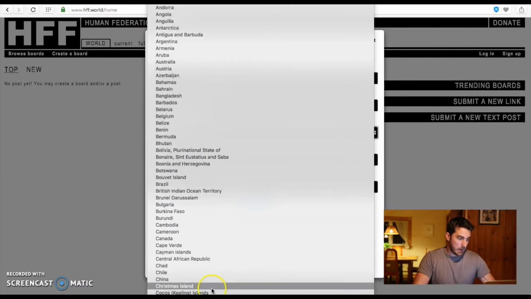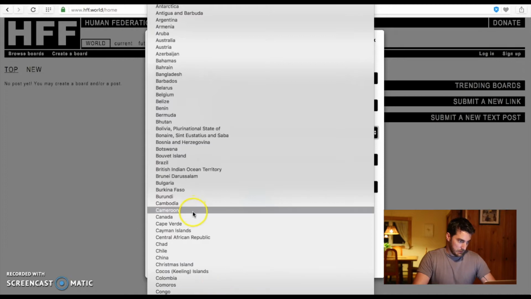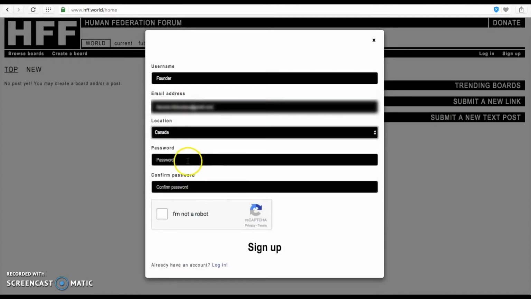I'm Canadian, so I will be choosing Canada, and then I will choose a password. And type the password again. And click I'm not a robot. I've already done this with other applications with Google, so this is powered by Google. And then I'll sign up.